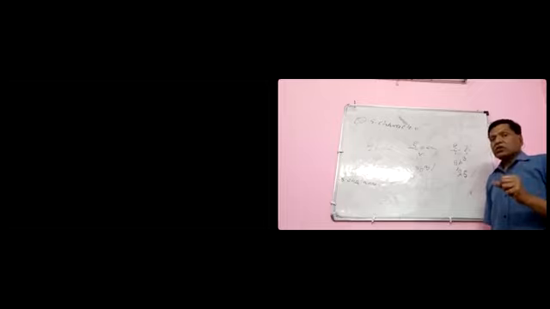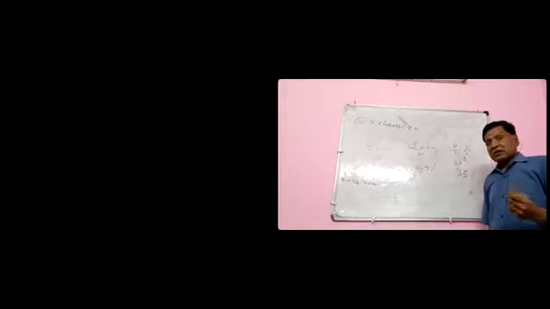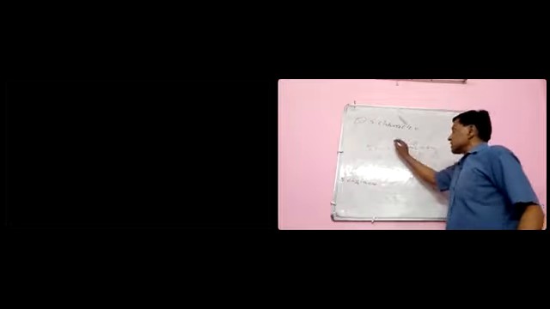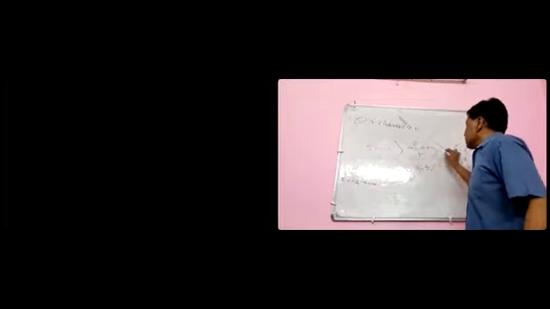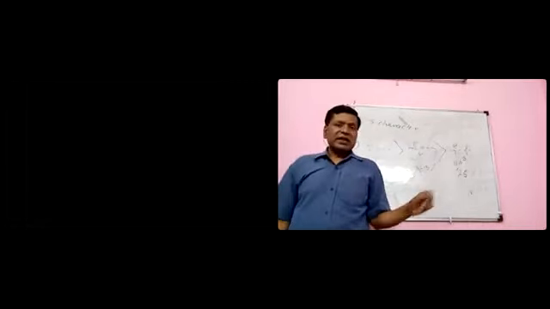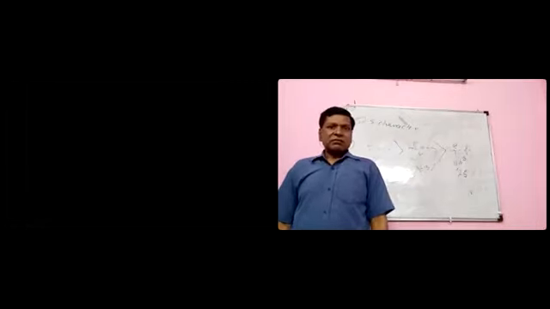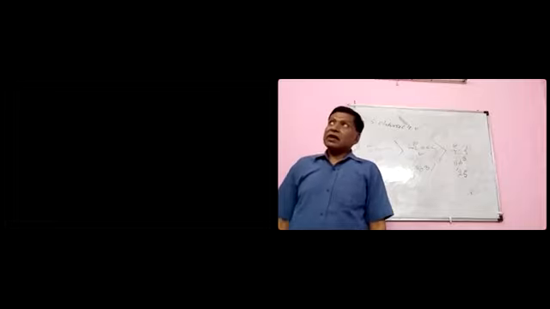And closer to the nucleus means a greater force of attraction between the nucleus and the lone pair. And the greater the force of attraction, the greater the stability. So this is the reason for this stability order. The larger the s character, the greater the stability of the carbanion.